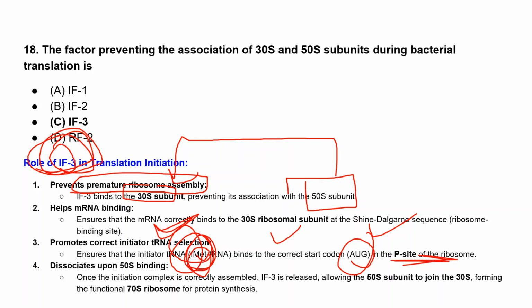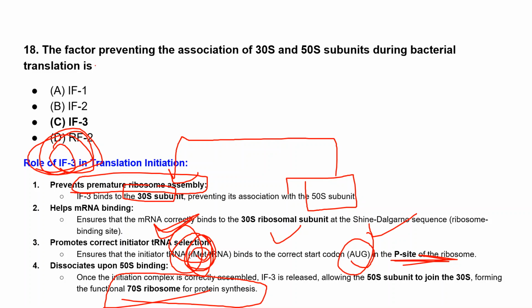Also, once the initiation complex is correctly assembled, only then is initiation factor 3 released. Once initiation factor 3 is released, only then will the 50S subunit come and bind to the 30S subunit, and it will form the functional 70S ribosome for protein synthesis.